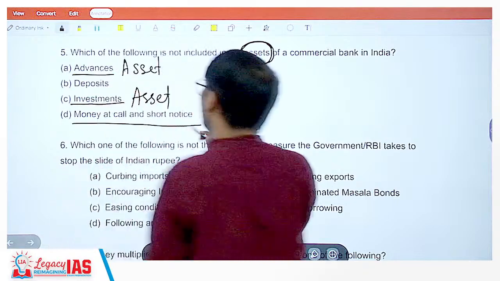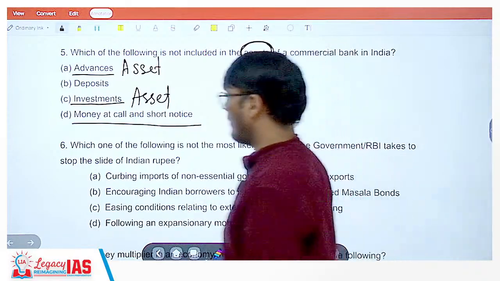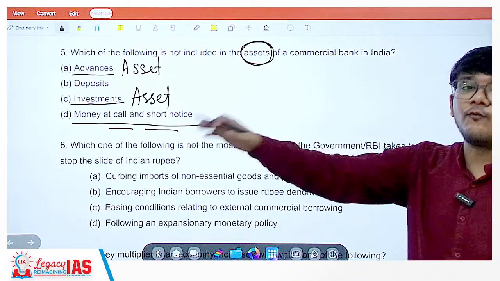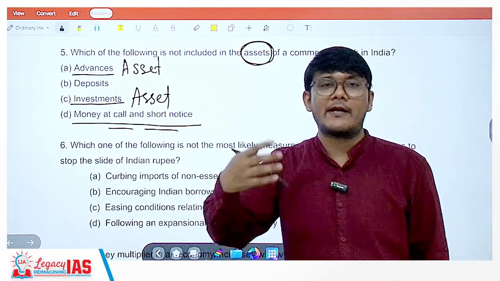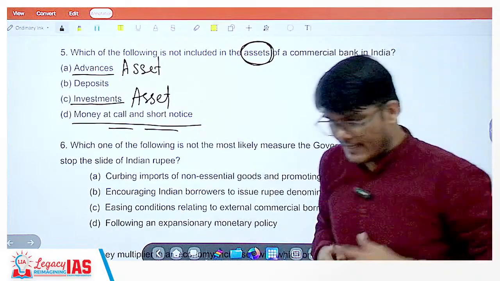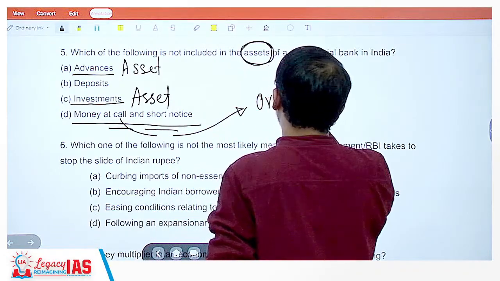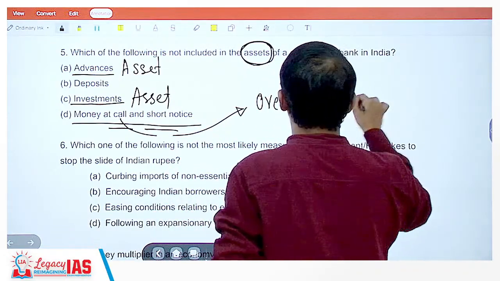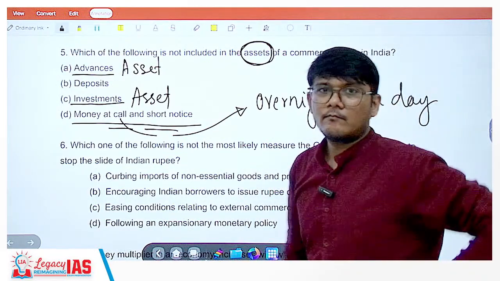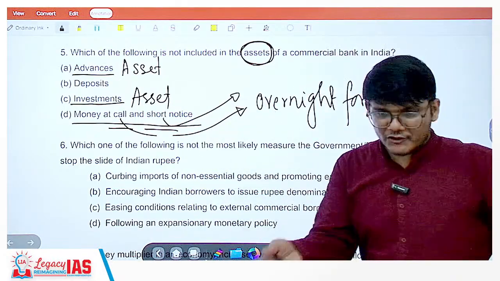Money at call and short notice. This is very beneficial for the bank. What is money at call and short notice? Generally this is also a kind of loan or advance given by the bank. How does it work? It is money at call, as in when you need money overnight for a day, short notice, there is no notice, immediately you need money.